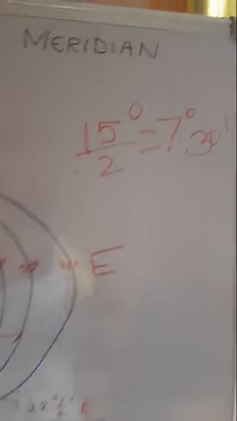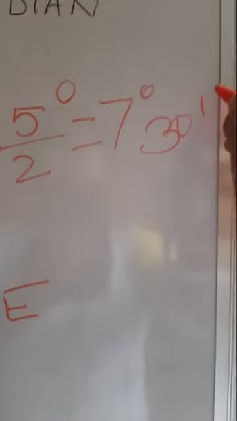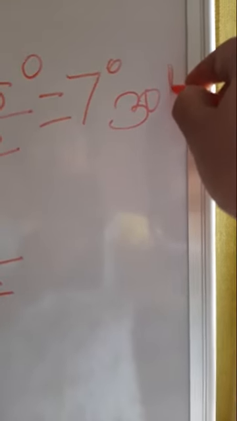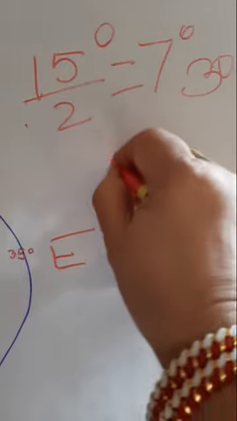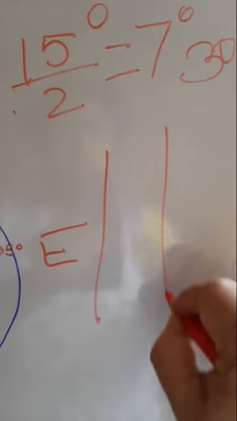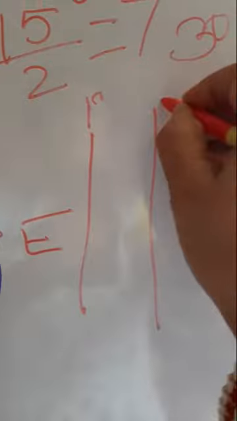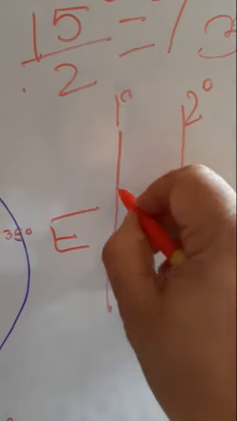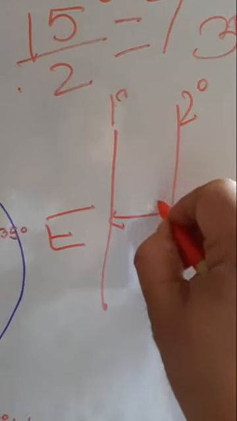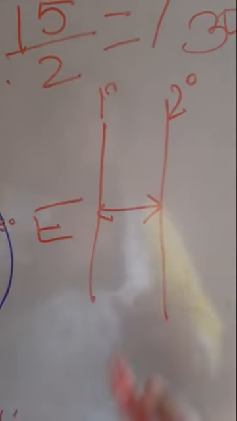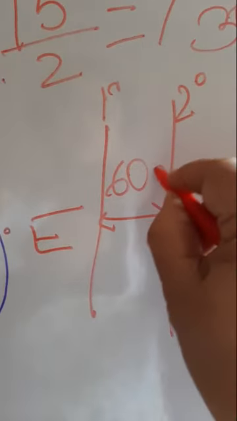Now children, you must be wondering what I am writing here; I am denoting it by a line. Suppose this is 1 degree and this is 2 degrees. The distance between 1 and 2 degrees is divided into 60 divisions.